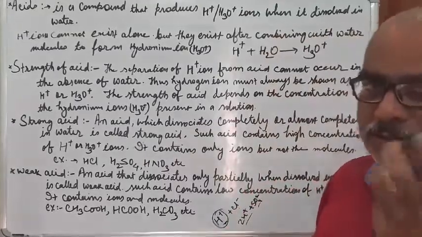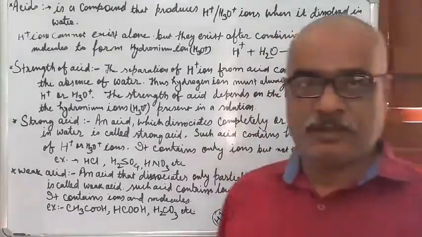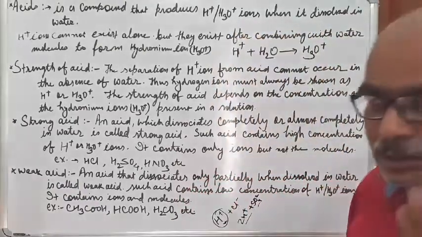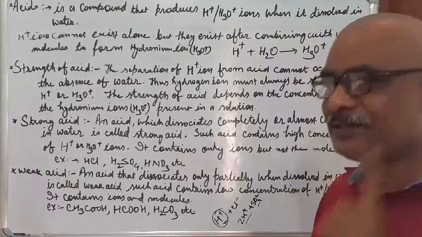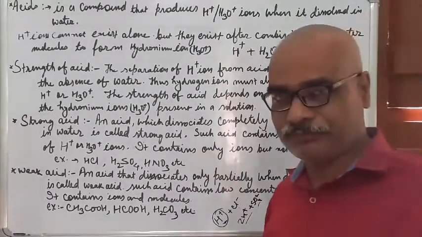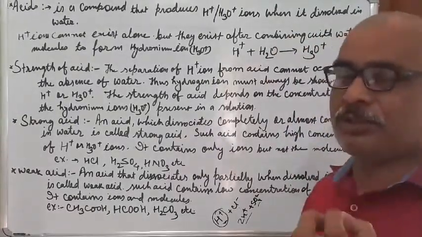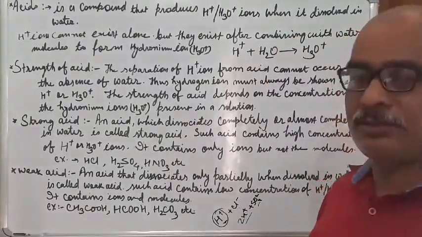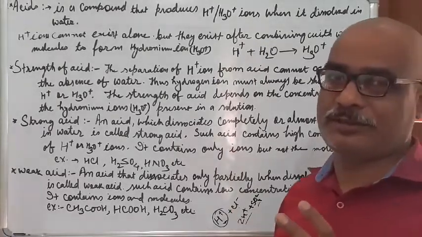Now what is the concentration? What does it tell you? Concentration means the number of H plus ion or H3O plus ion per liter of the solution. Now, unit per unit volume. Concentration of the hydrogen ion or H3O plus ion, hydronium ion, per unit volume of the solution